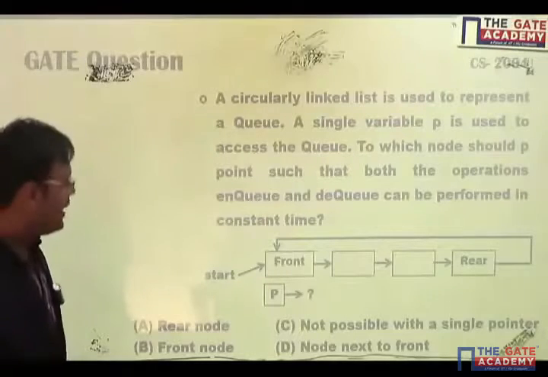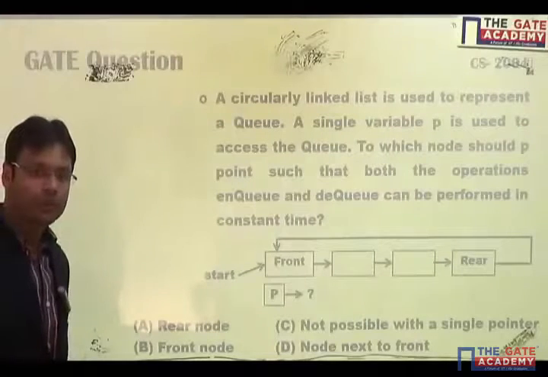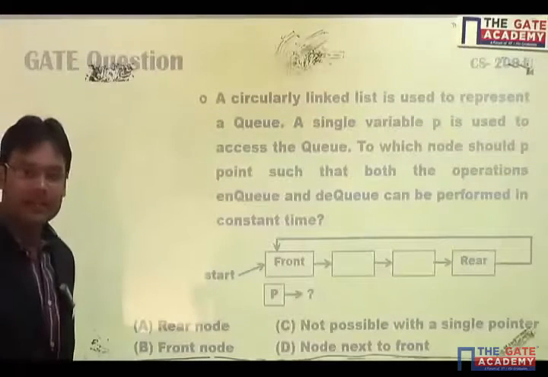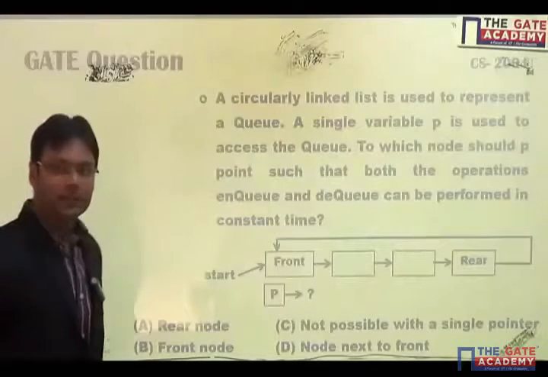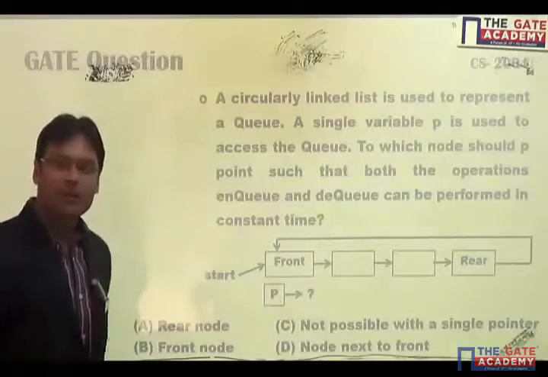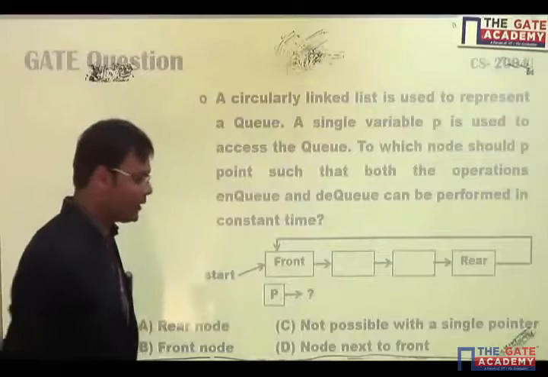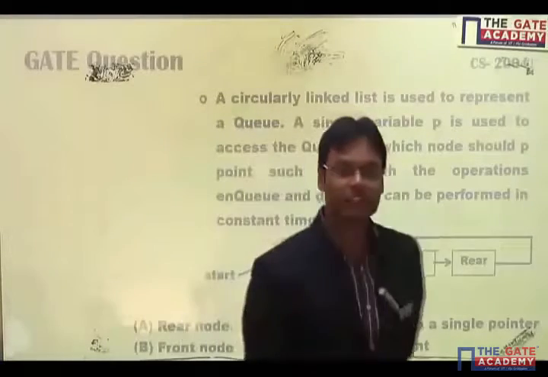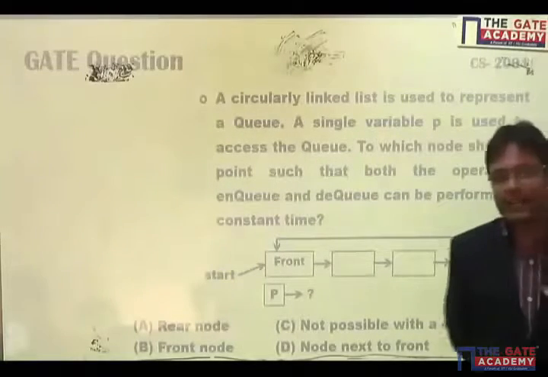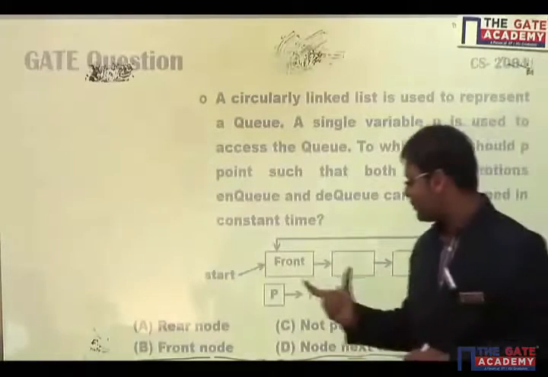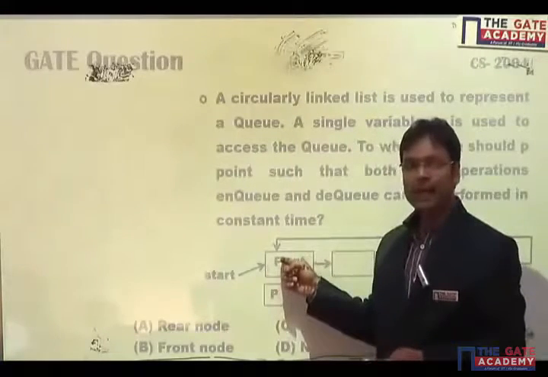Now just see, they want to perform NQ and DQ both in a singly circular linked list that maintains the queue, and they are giving me only one pointer P. With the help of one pointer, I will have to maintain insertion and deletion both. If I want to delete an item, that is the front node.